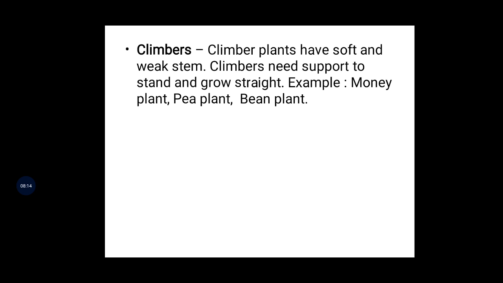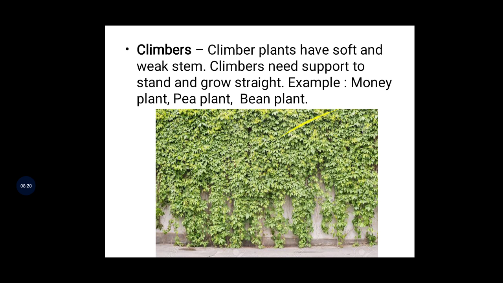Climber plants are the ones that climb. I will show how it looks. See that, is it a climbing plant or not? So these are all climbing plants. Okay, understood, all of you children? Right, climbers. Now comes another one.